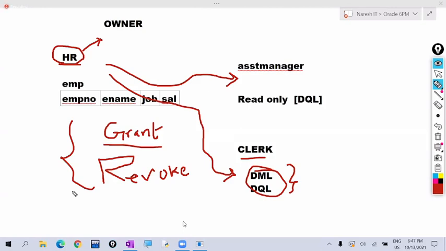If he wants to cancel the read-only permission from the assistant manager, or cancel all these DML and DQL permissions from the clerk, at that time he uses the revoke command. So the grant command is used to grant the permissions, and the revoke command is used to cancel the permissions. Like this, we can control the data accessibility. That's why we call them access control language or data control language.